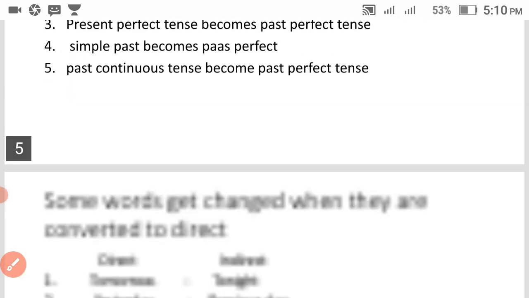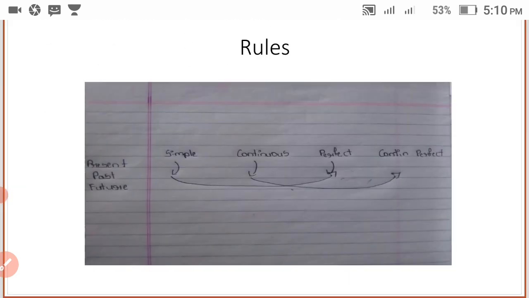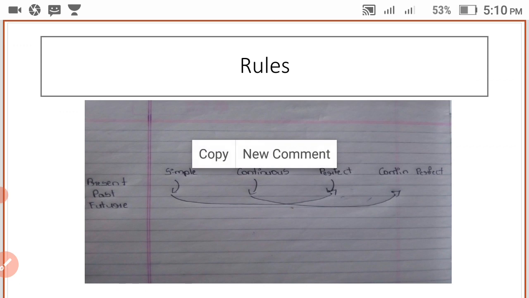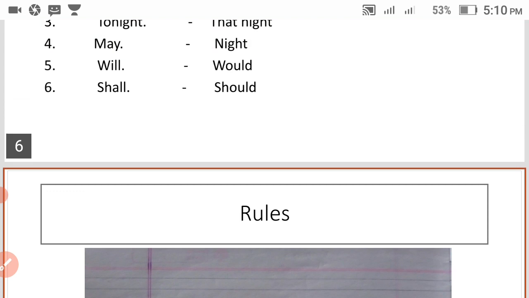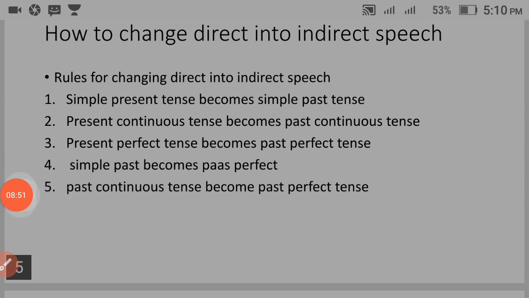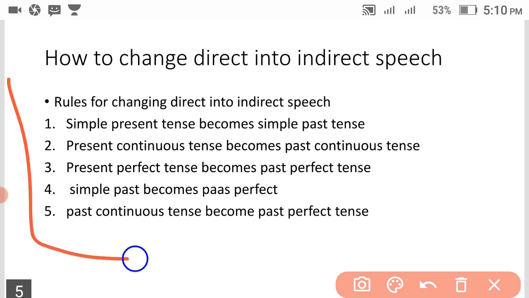And next we have, sorry, we have a trick here. Wait, I will make it. At last we have the trick. Don't miss it, I'm telling you: how to change direct into indirect speech. See, these are the main things.